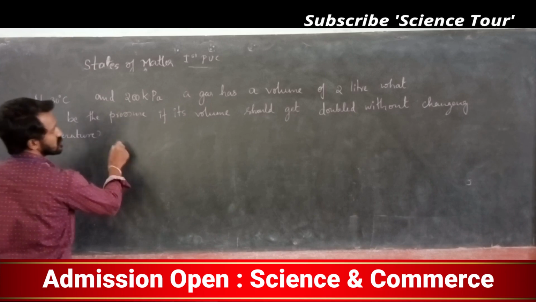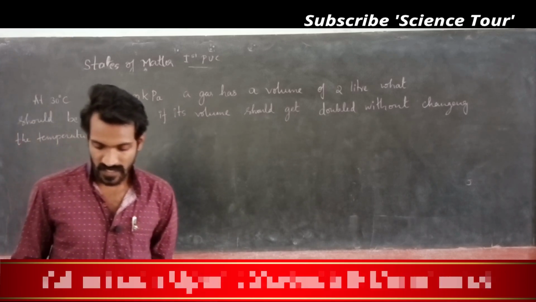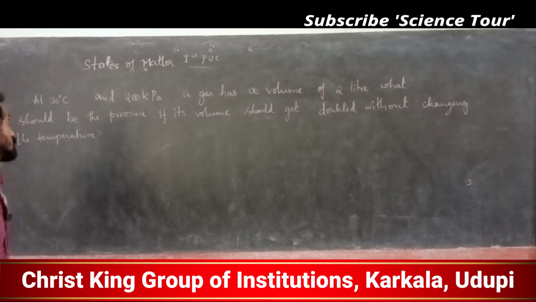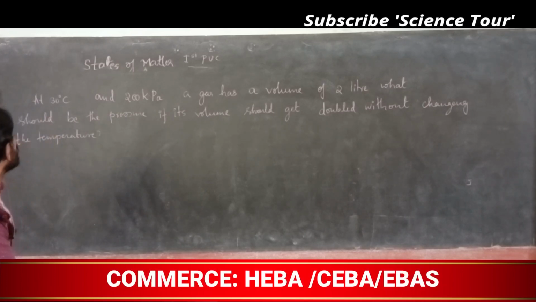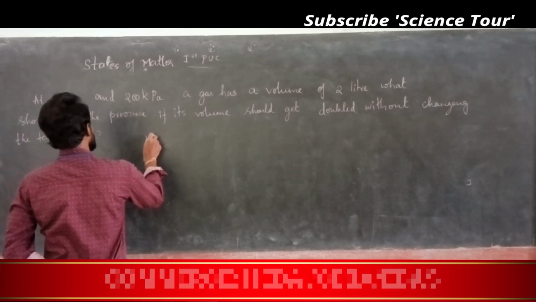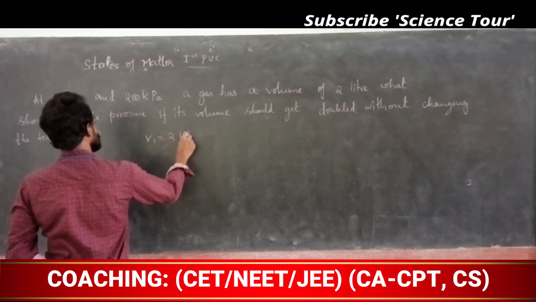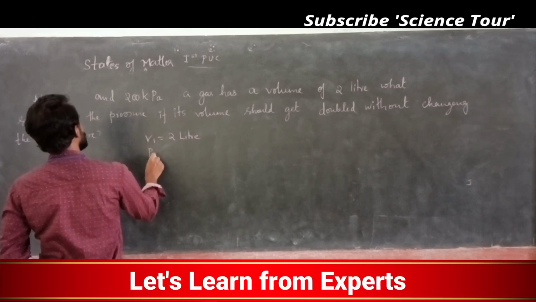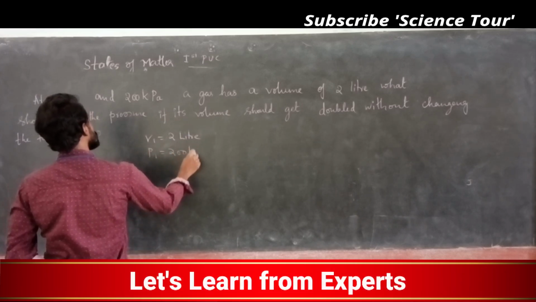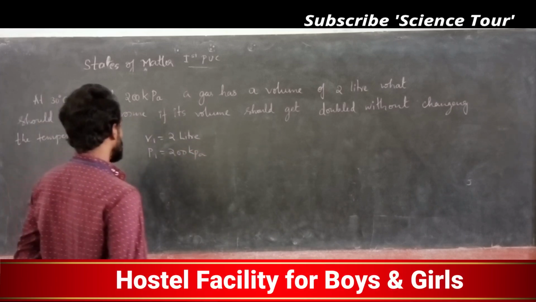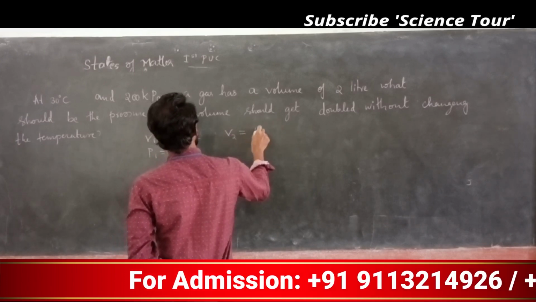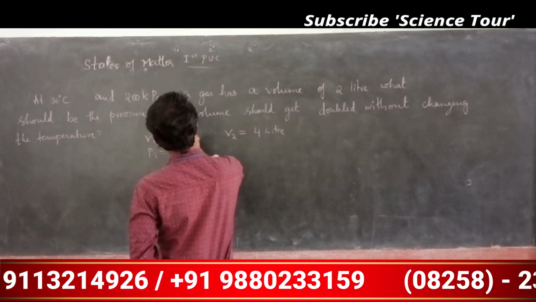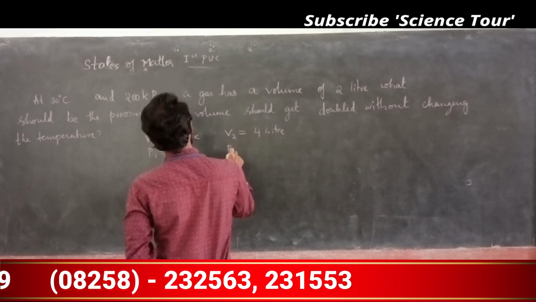At 30 degree Celsius temperature, 200 kilopascal, and a gas has a volume of 2 liter. So first I will write: volume is given, V1 is 2 liter, at pressure P1 200 kilopascal. They are asking the volume to be doubled: V2 is 4 liter. 2 liter doubled means 4 liter, and P2 you have to find out.